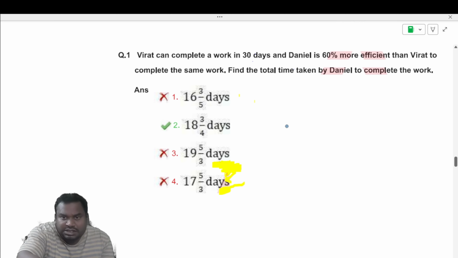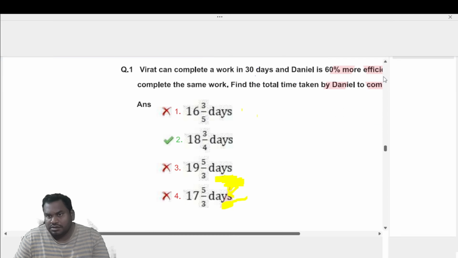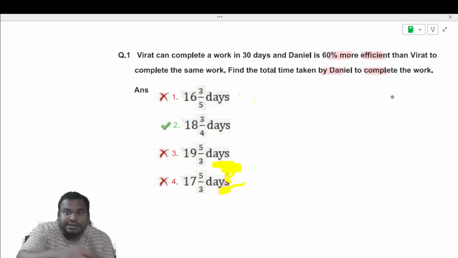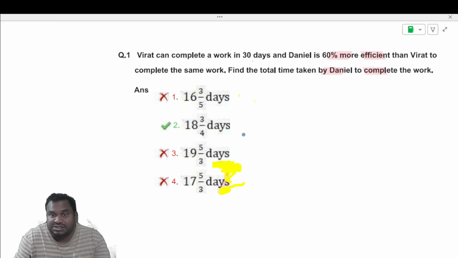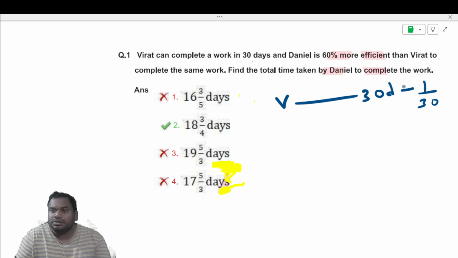Virat can complete a work in 30 days. And Daniel is 60% more efficient than Virat. So a work done in 30 days means his efficiency will become 1 by 30. Reciprocal of time is nothing but efficiency, we have done it in the first class.